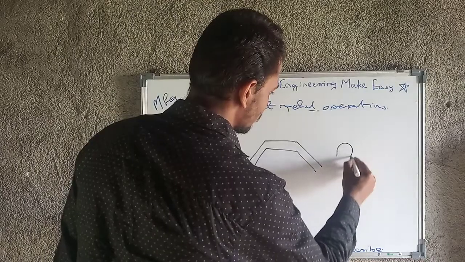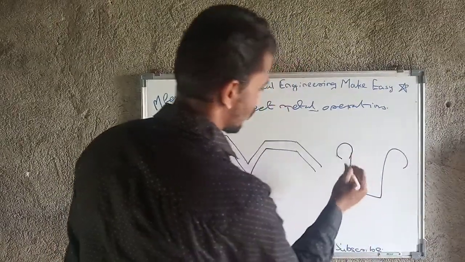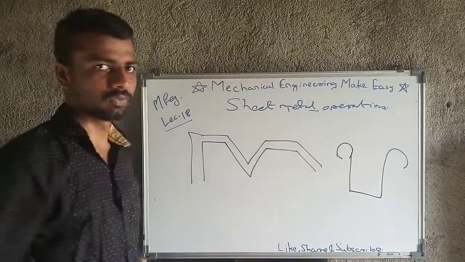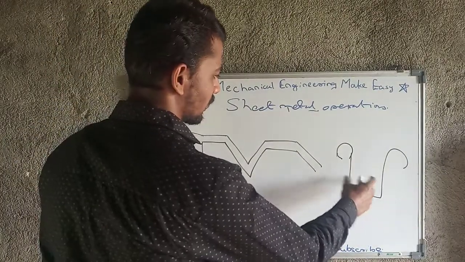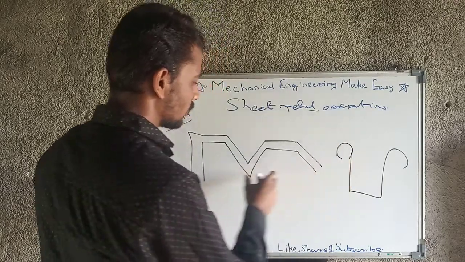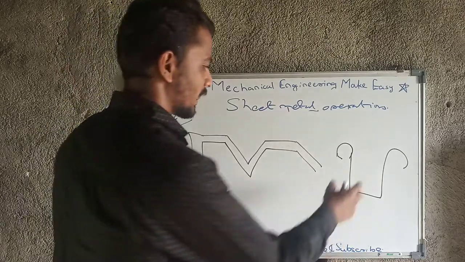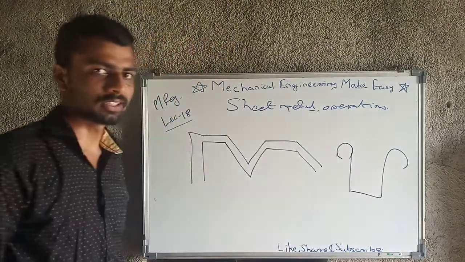And curling means the edges of the sheet metal will be curled like this. This is the operation which is called curling. Curling is also a bending operation, because we are going to bend, but it is not like angle bending. It will be in circular form. That's why that operation has a separate name, curling.